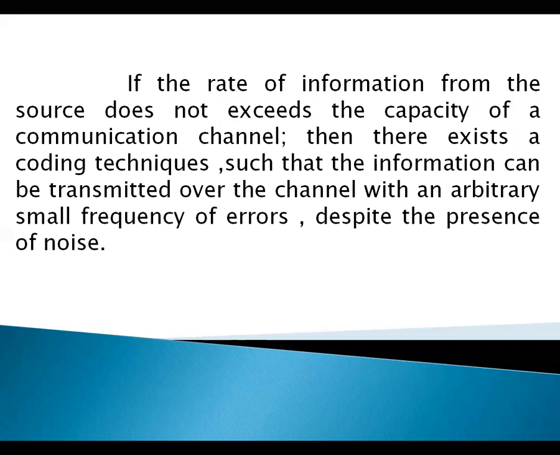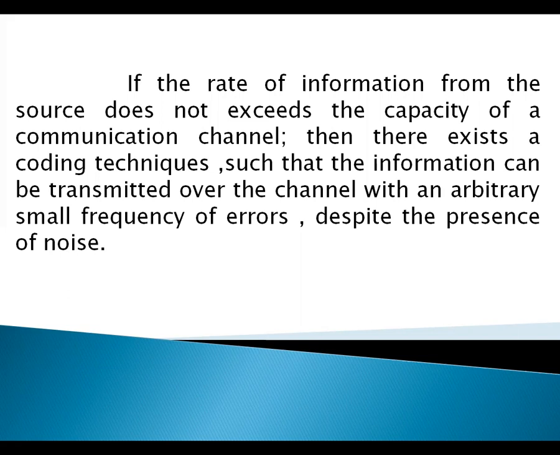So if the rate of information does not exceed the capacity of the communication channel, what does it mean? The rate of information is less than the capacity of the communication channel. Under that particular condition only, the coding techniques exist.